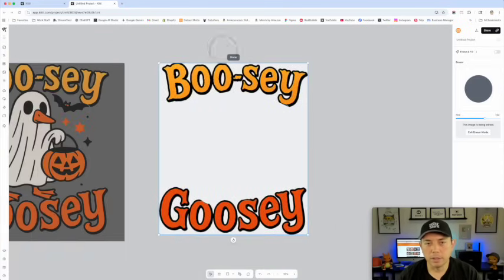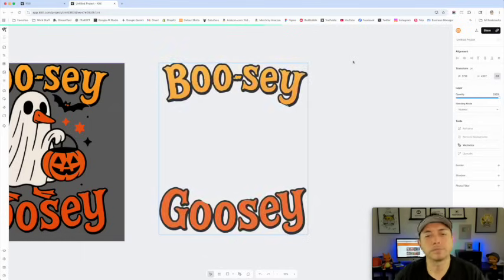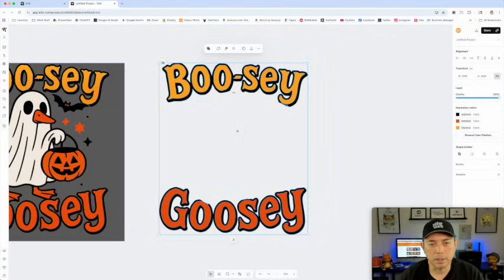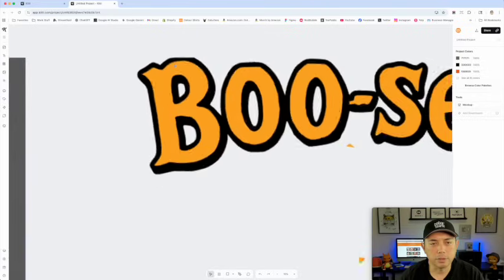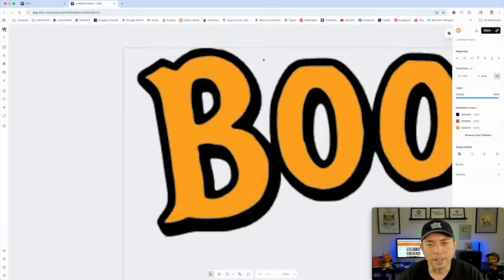And then once that's done, I'm going to vectorize it. I need at least 3 colors, so let's go 3. I have the black, this color, and that one. Vectorize it. And once it's vectorized, I can clean up some of these places where it's not done. So for instance, this is straight right here. If I double click on it, I can make that a little more rounded. You see that? And that will be fine.